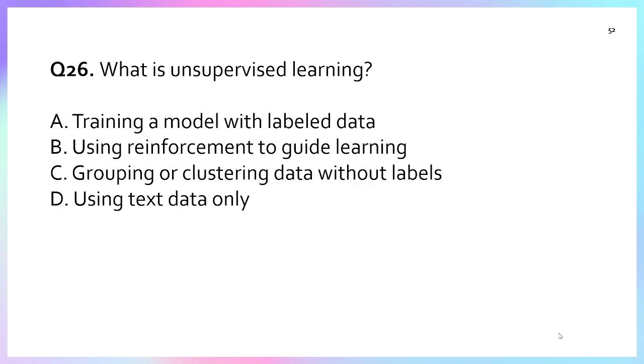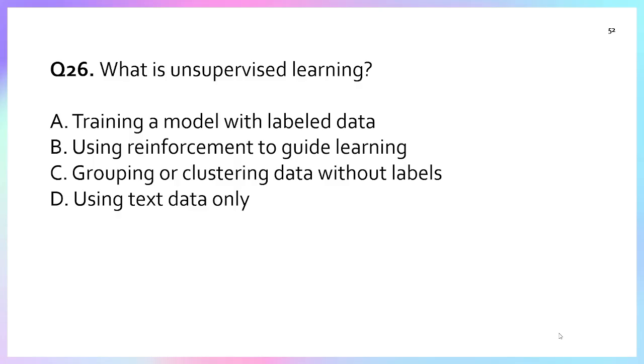And this is something where you find hidden structures, patterns, and relationships in data. That is something related to unsupervised learning. So, no labels. The algorithm doesn't know about the correct answer, and the goal is to discover the structure in the data.